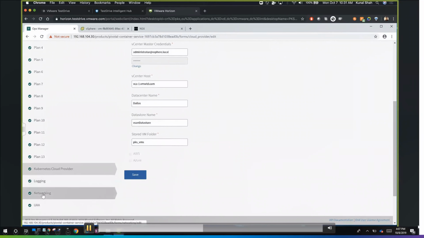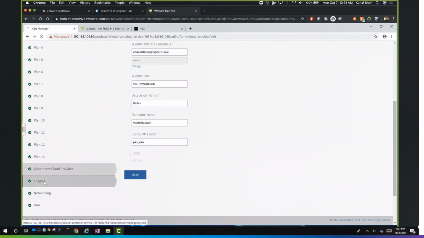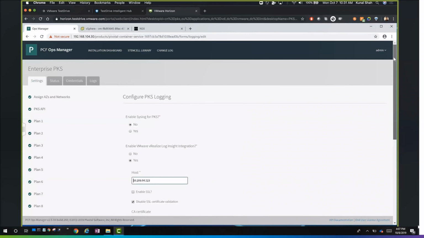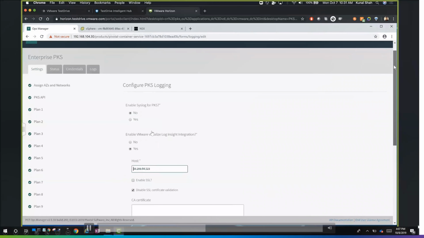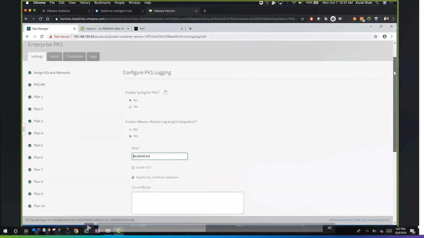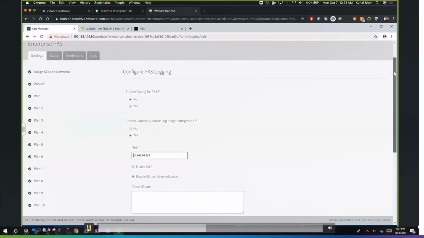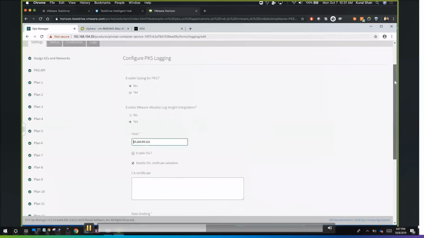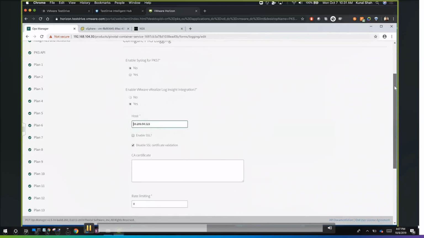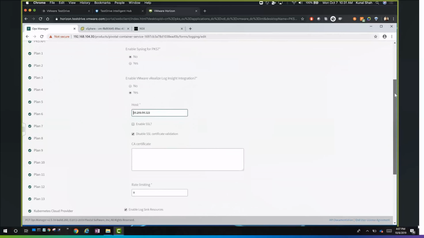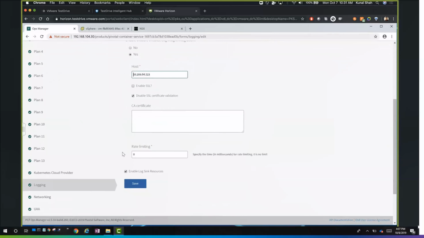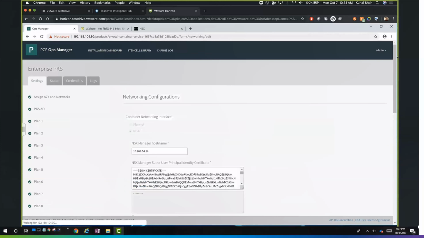And next is logging. Logging, we have seen, is syslog. If we have syslog, then we can use Log Insight for the product. So that is the configuration we have. We use Log Insight, and we also need to give the Log Insight host details here so that the logs start getting streamed there. Log Insight also helps us create very good dashboards. It provides insights about where exactly the error is. It correlates with the resources of the system. Log correlation is very easy.